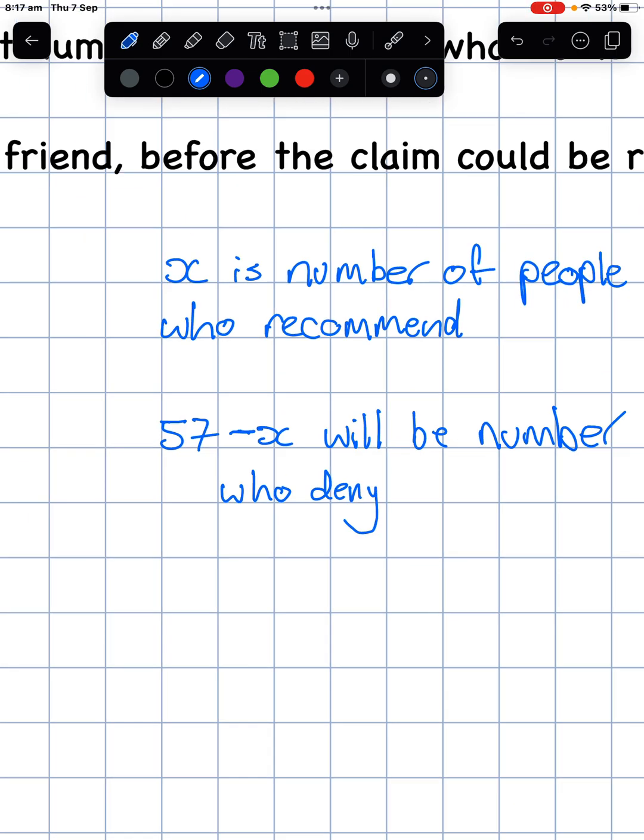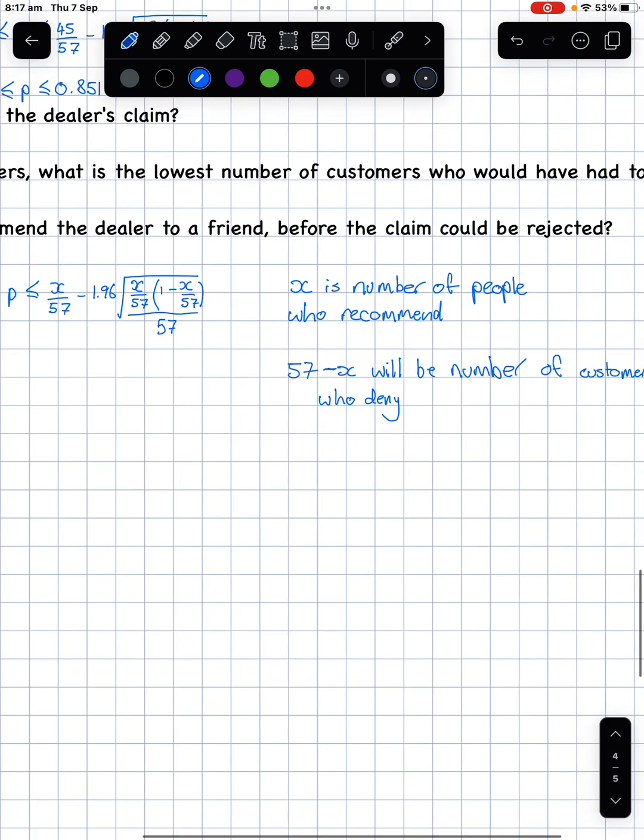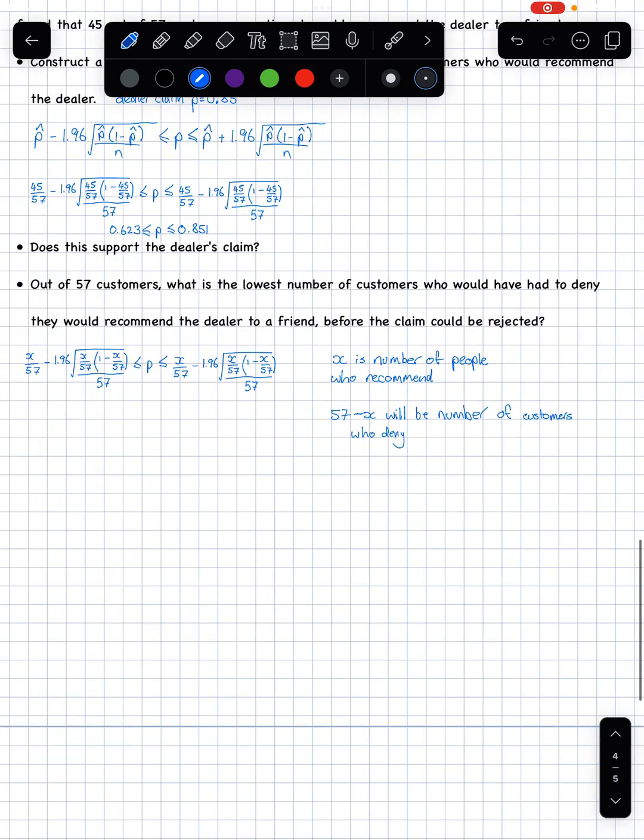Now, I would have written this out a little bit more fully if I was doing this as a proper question, because these claims are a bit slow here.